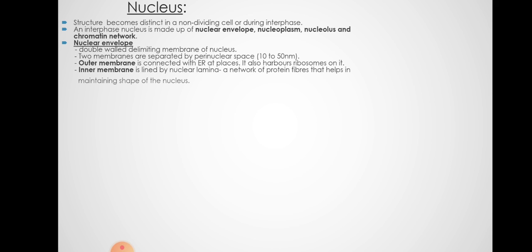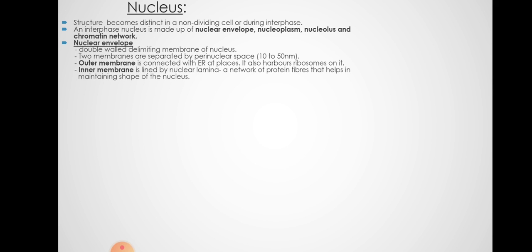Nucleus is a structure that is distinct in non-dividing cells, and when the cell is about to divide, when it enters the phase of division, the nucleus becomes prominent. Nuclear envelope, nucleoplasm, nucleolus, and chromatin network are the four components of the nucleus.